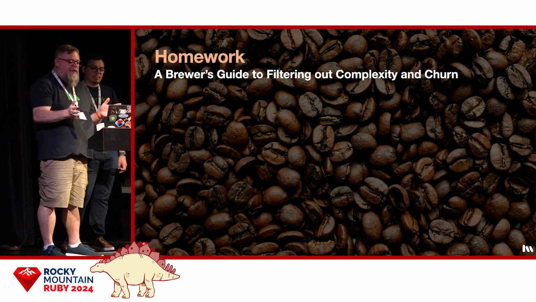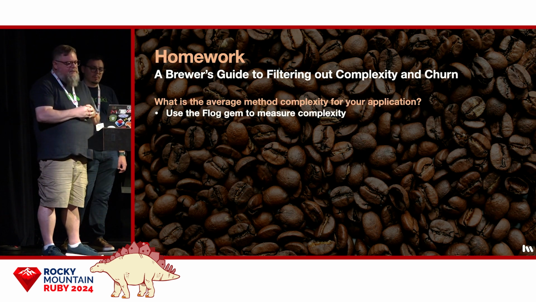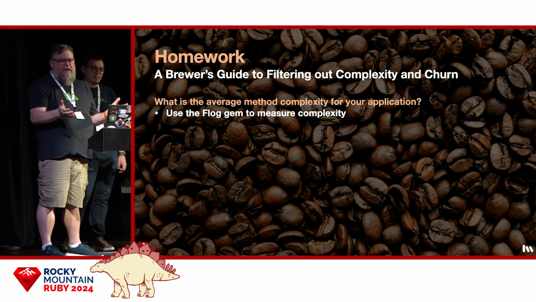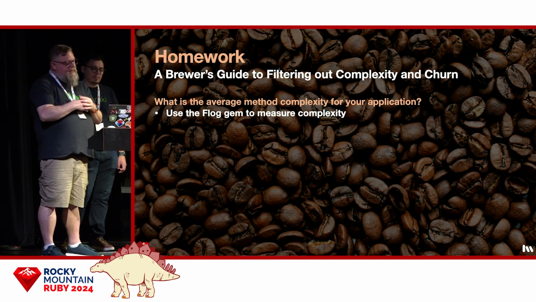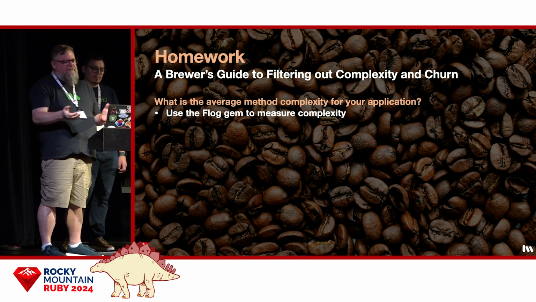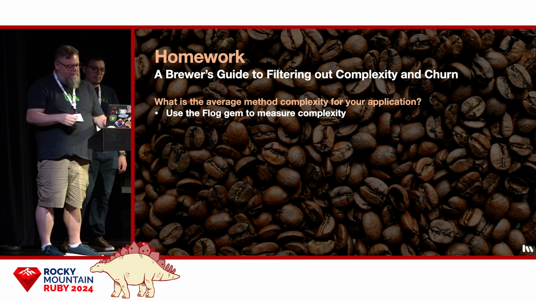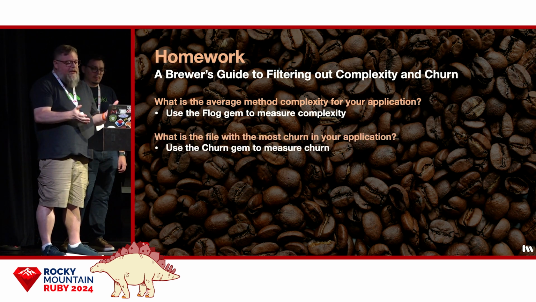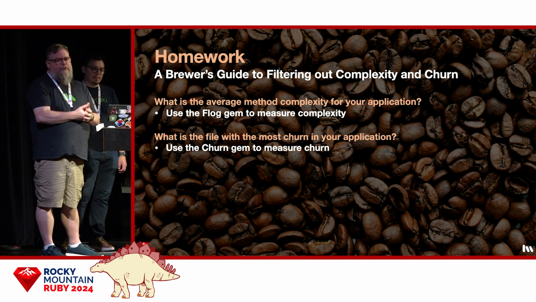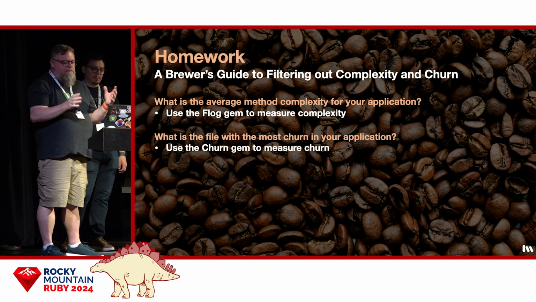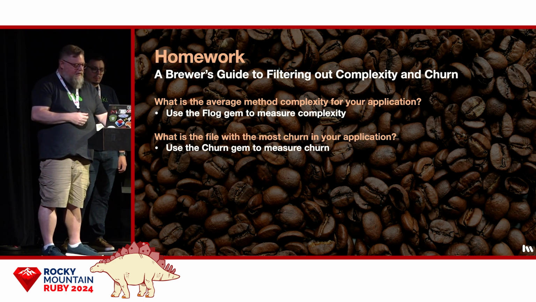So those are the 3 takeaways. Now, here's what we want you to do with that information. First, find out what your average method complexity is using flog. It's a simple gem. It's got a command line. You guys can figure it out. I'm not going to show you how. Second, find out which class has the most churn in your application. It's a churn gem, same thing. You can figure it out.